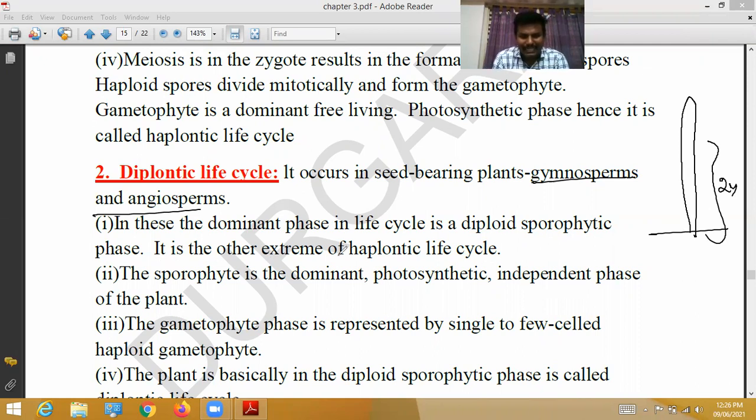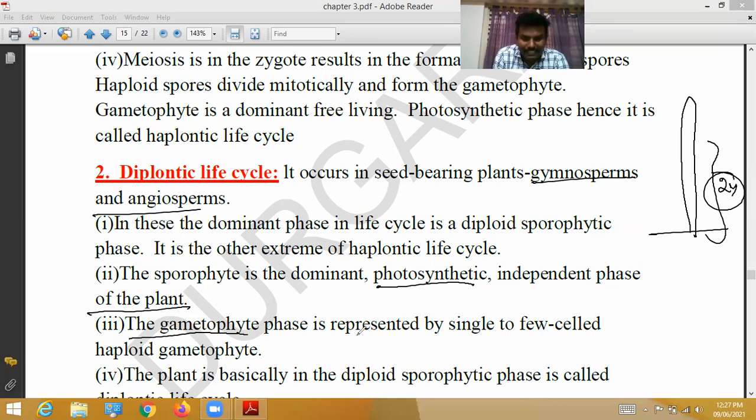It is the other extreme of the haplontic life cycle. After the haplontic life cycle comes the diplontic life cycle. The sporophyte is dominant. So roots, stems and leaves are dominant and photosynthetic. These three are independent. They are the independent phase of the plant, meaning they are free living.